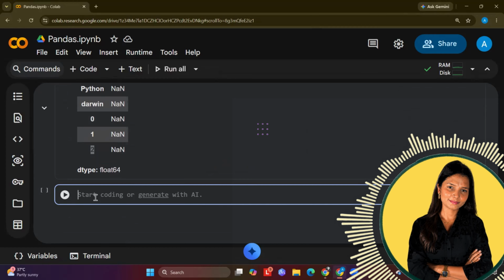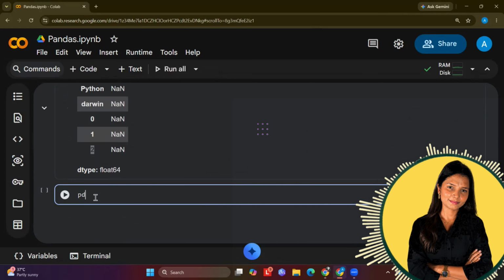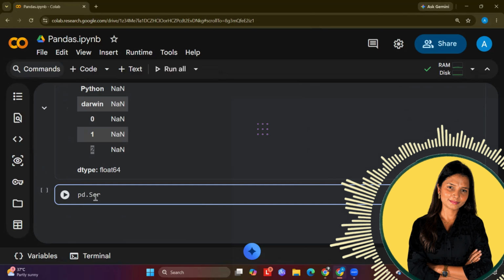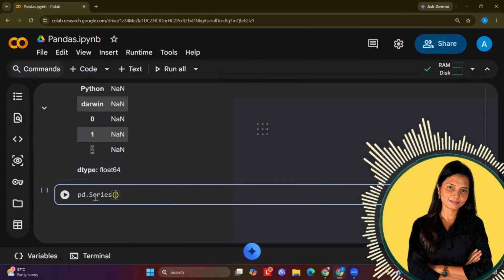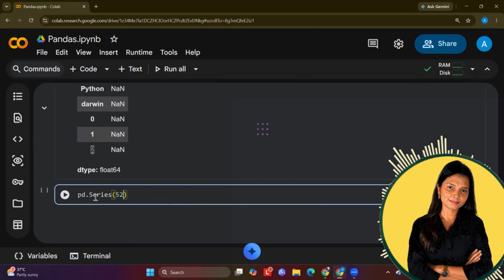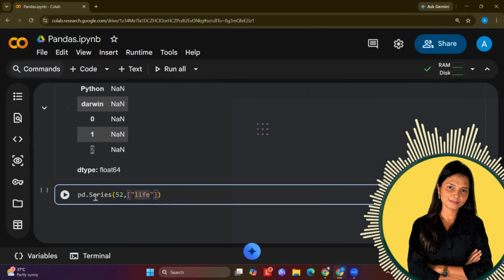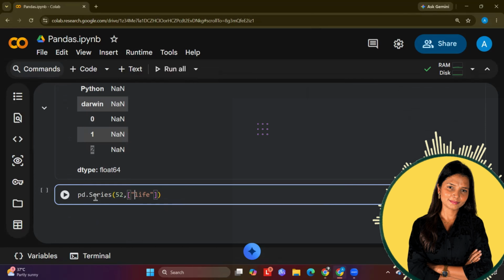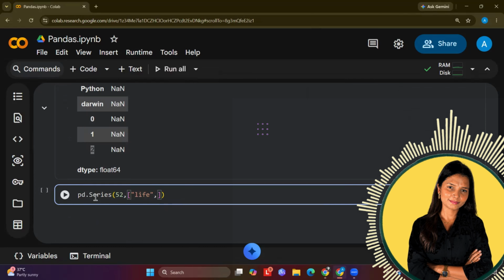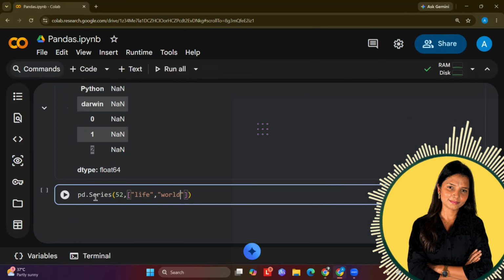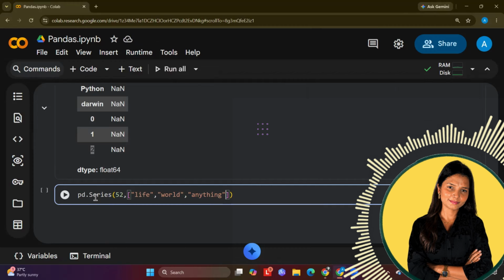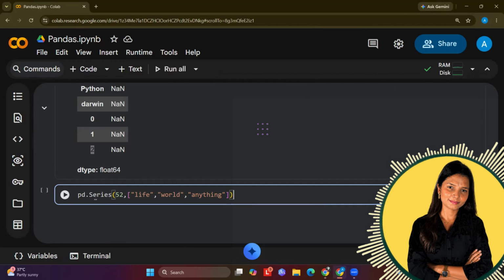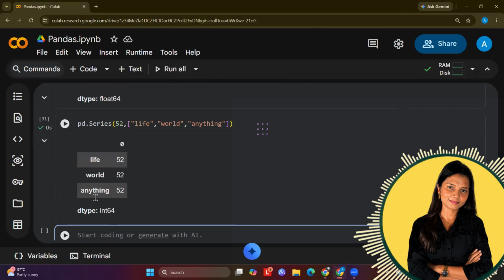Now the next thing is, let's say I am creating a series with pd.Series, but this time I'm not giving it sufficient values. Let's say I'm giving only one value, 52, okay? So 52 is my value, and now I'm creating the index. This is my index, so I'm writing live, let's say world, just giving some random names, and let's say anything. Okay, 3 labels I have given and 52 is the value. Now if I run this, you can see it will pick up the value.